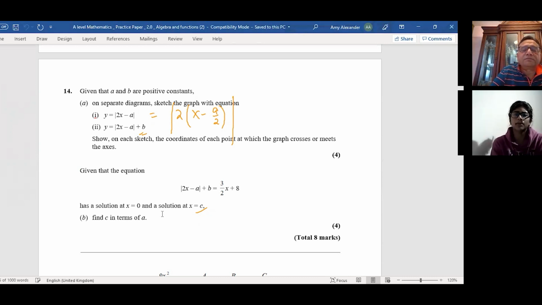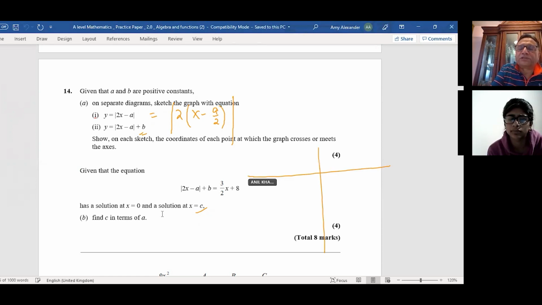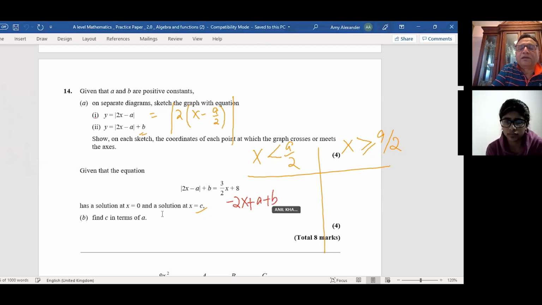So what do you mean by both are same if you sub in x equals 0? Given this equation has a solution at x equals to 0. One solution is x equals to 0. Let's find the solution. So what I will do here is that you can divide your domain into two portions. One when x is greater than or equal to a by 2, and the other when x is less than a by 2. Is it okay? So if it is less than a by 2, we'll use a negative value here. So it is minus 2x plus a plus b equals to 3 over 2x plus 8.